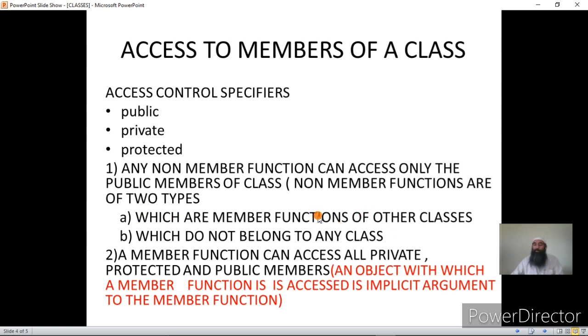We have seen that member functions of the same class can access. Now I am talking about the member functions of other classes. That means we have a class other than X. Suppose we have class Y. In that we have data and member functions. Can the member functions of class Y access the data members of class X? This is the special case.